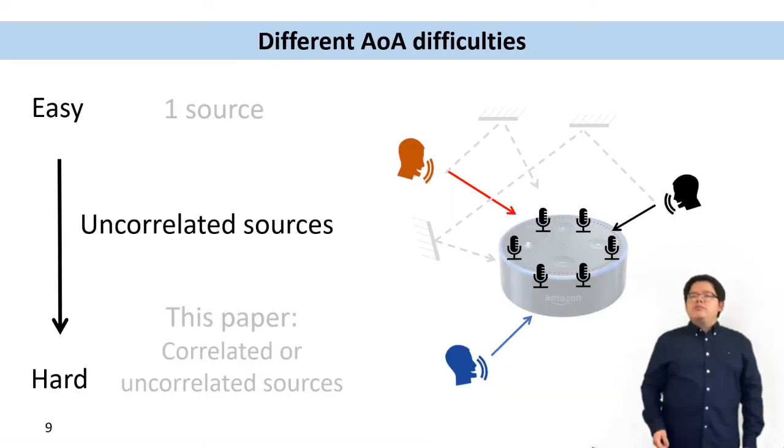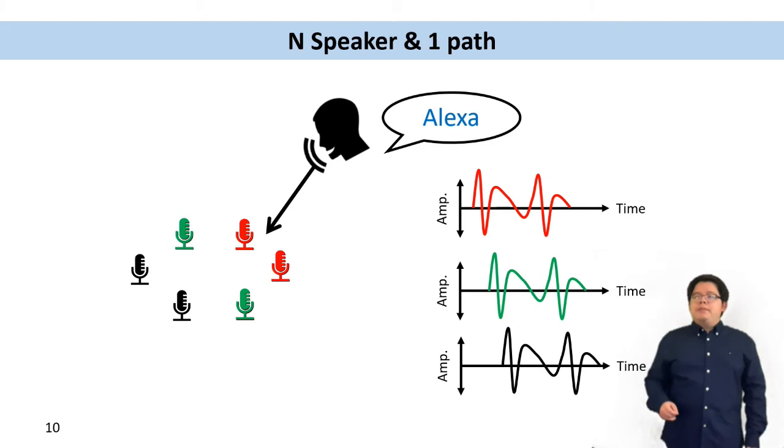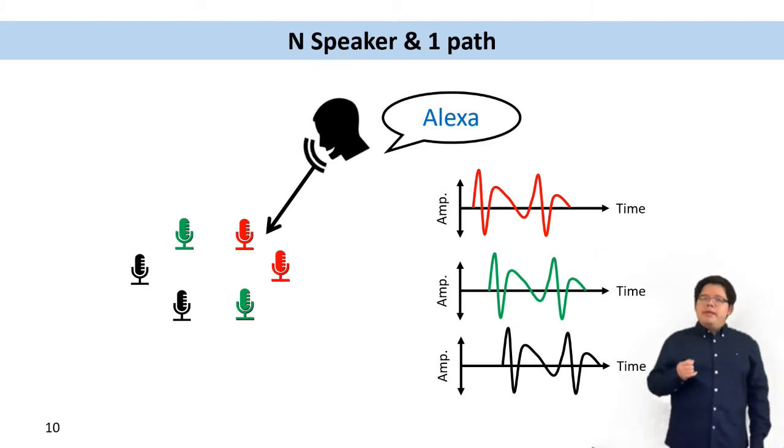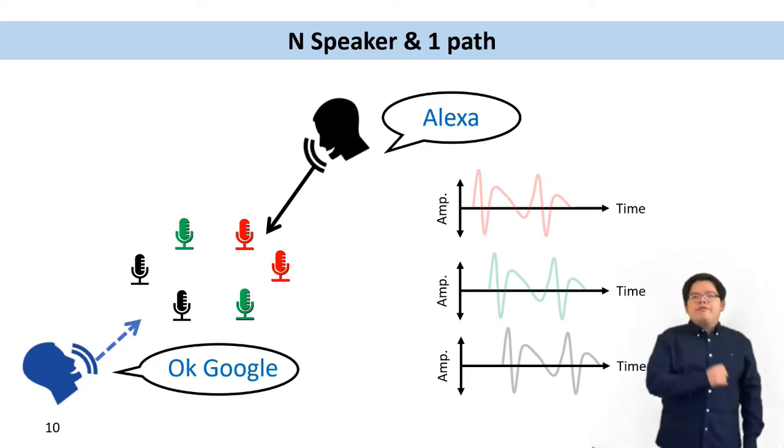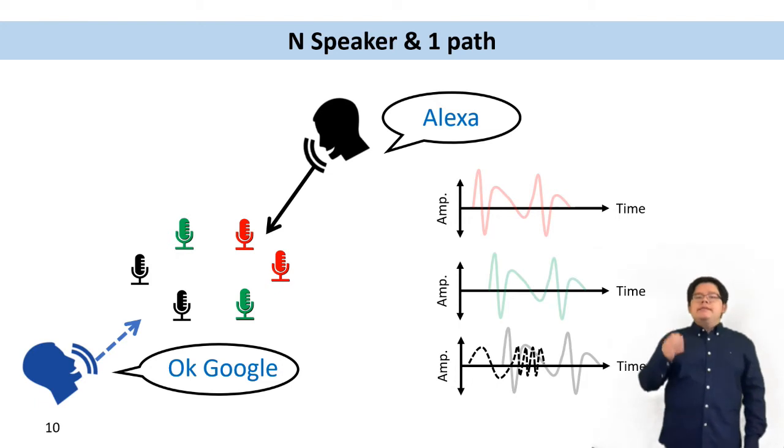Here we come to the case of more than 1 speaker, but these speakers are uncorrelated. We will only give a high-level idea on how current work solves it, and why it cannot directly be generalized to any sources and echoes. In addition to the first speaker, now we have another speaker speaking OK Google. Because he is at the bottom left of the array, this signal will first arrive at the black microphone, and then the green microphone, and lastly the red.